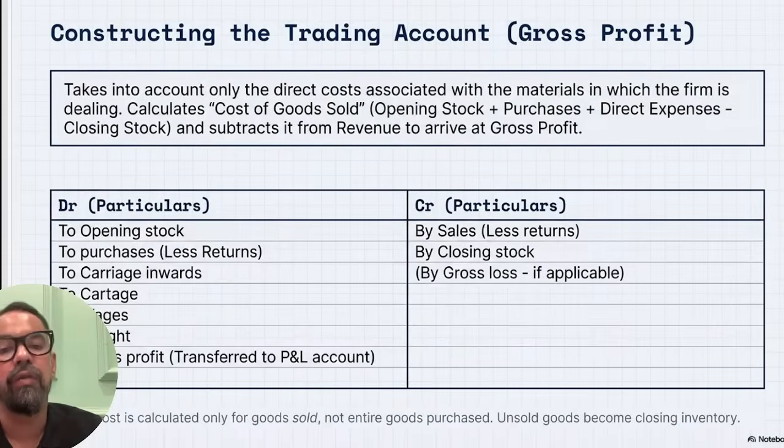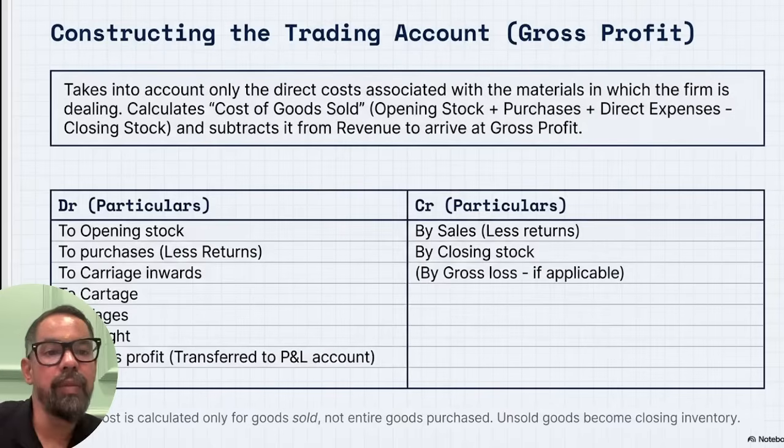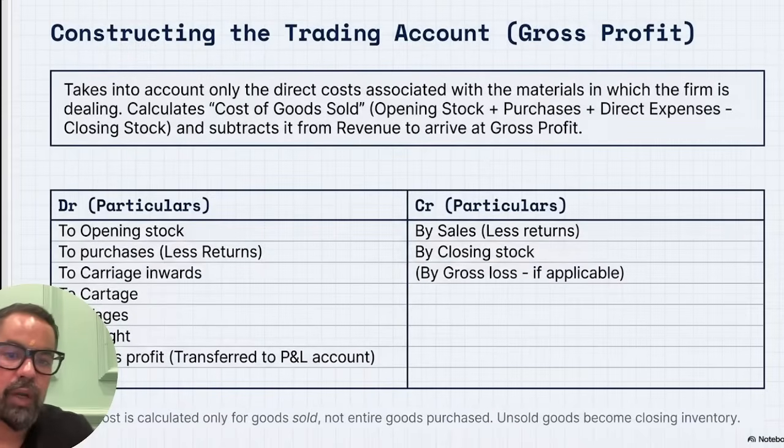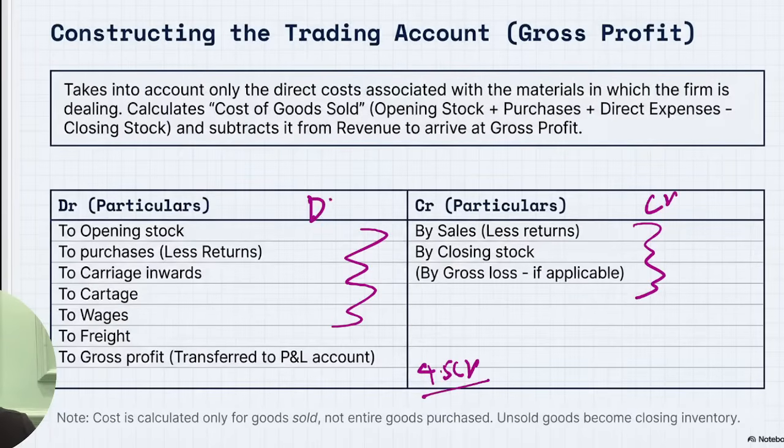Just fundamentally, if you understand this one, they'll ask you for 2 marks. Or even if the paper is on the easier side, you will be easily able to solve it. So what this format is saying is the same thing we have discussed fundamentally. This is your debit side and this is your credit side. So we made a profit of 4.5 crore rupees because the credit side is higher than the debit. So that means there is a profit. If debit is higher than credit, that means loss.